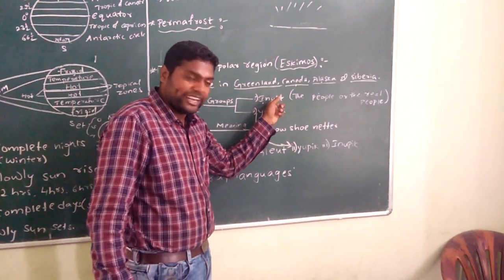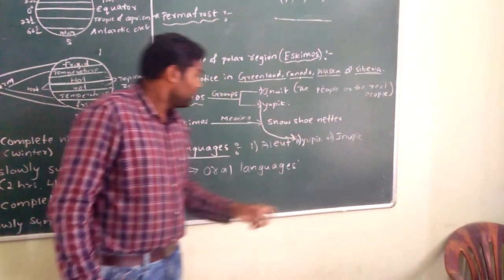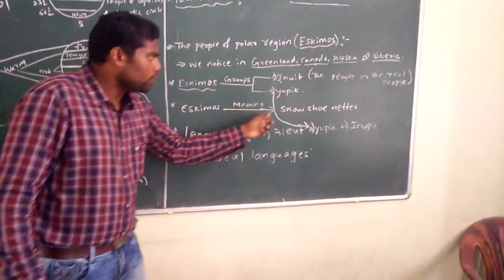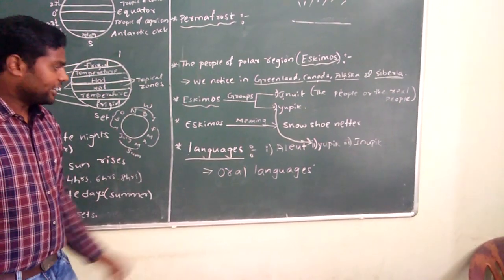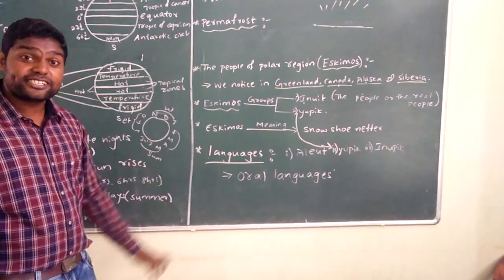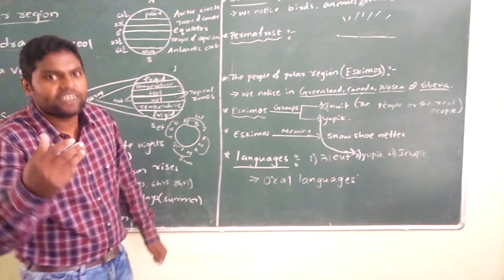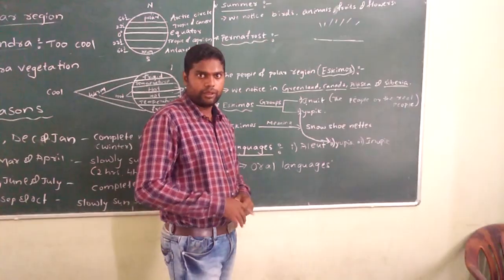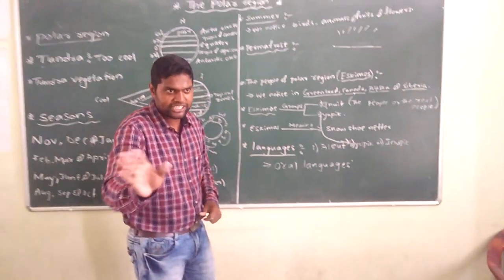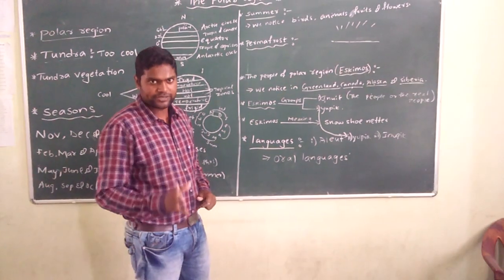What is the meaning of Inuits? The people or the real people. What is the meaning of Eskimos? Snowshoe netter. Next, these languages are said to be oral languages which we use for communication, but we don't have any script for it. We don't have any written format.